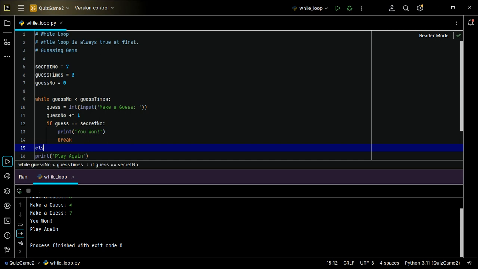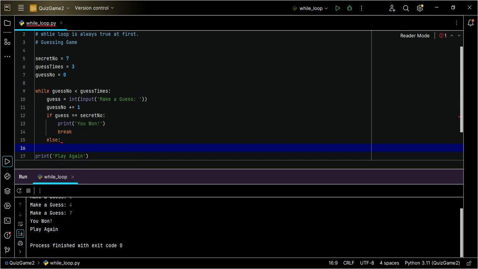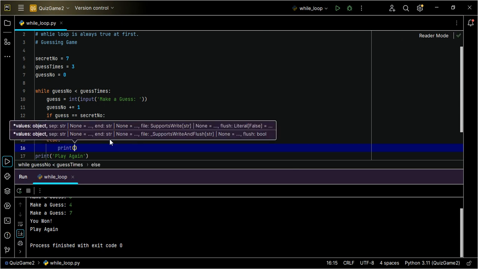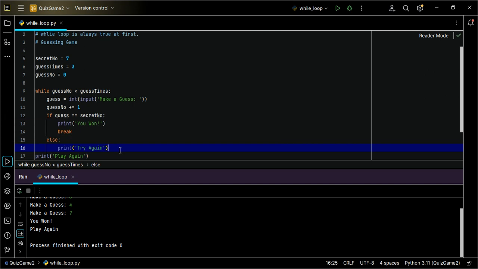I'll say else, that's a double condition. Else prints try again. Print try again. So let's see.